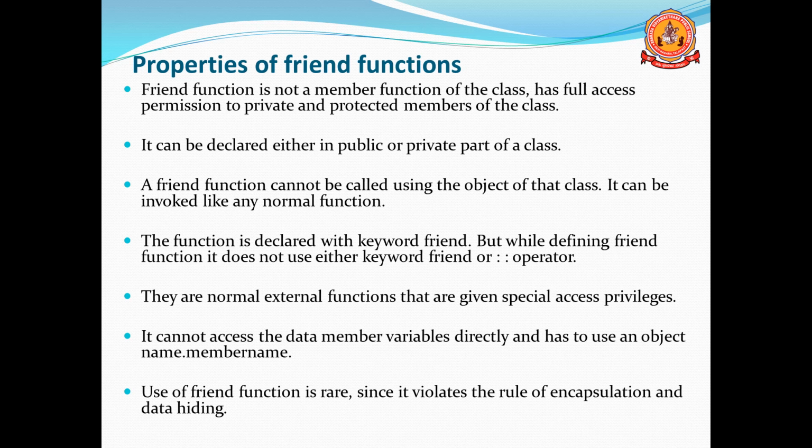Next, it cannot access the data member variables directly; it has to use the object name dot member name. Remember, when you access the data members of the class, it cannot access them directly. We have to use object name dot member name. I will show the example later. Use of friend functions is rare.